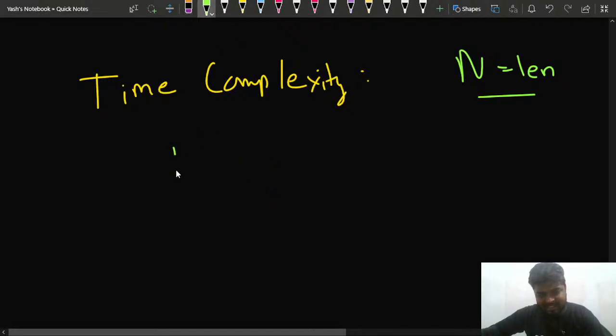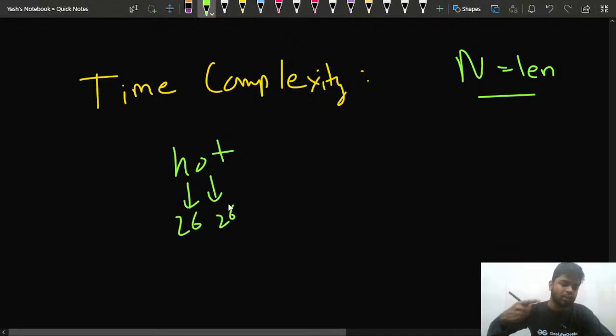For a particular word, let's say hot, I am checking 26 positions, that is, 26 alphabets. I'm trying to generate all the permutations so that I can check whether the thing that I've generated is present in the dictionary that I have been provided or not.